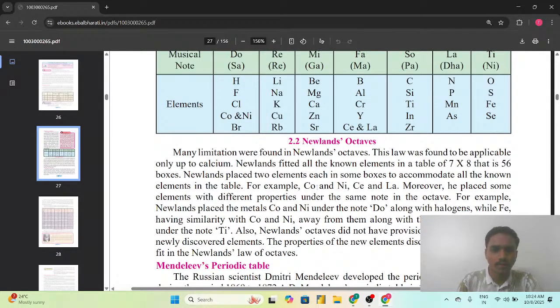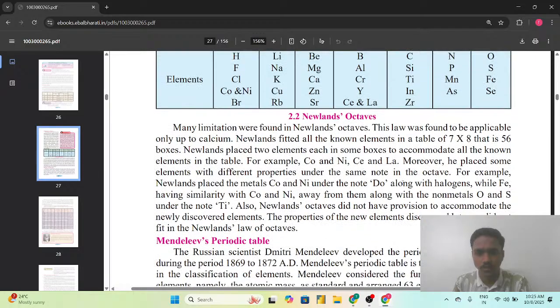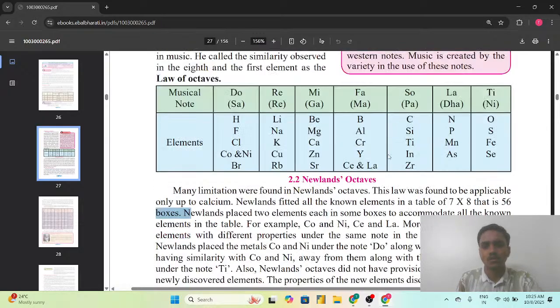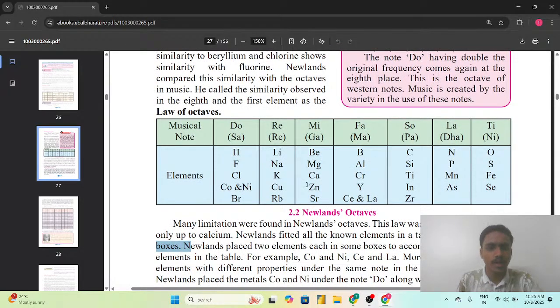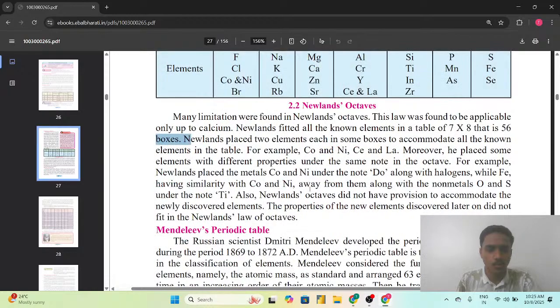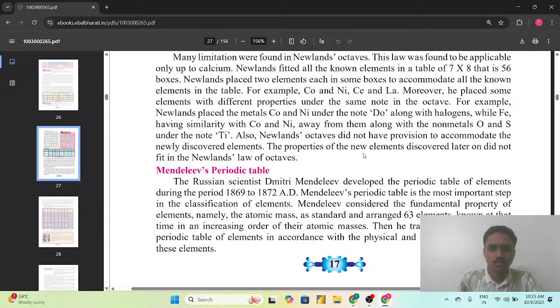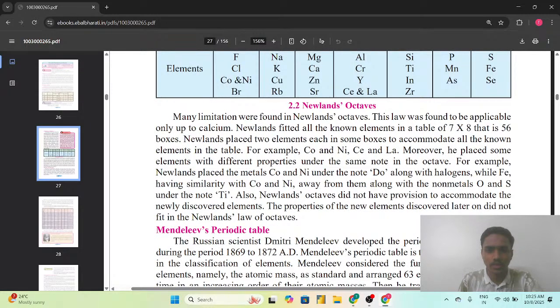So this is also one of the drawbacks. And we have also seen that he could not classify all the elements, as he was able to classify only up to calcium, as we have seen here that he made the 7 by 8, that is 56 boxes, and classified the elements according to their atomic masses as the property he used. And also this fails in that he could not classify all the elements.